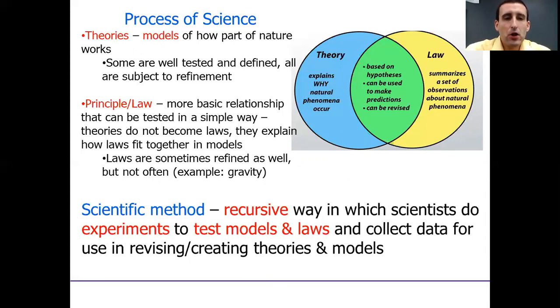So the principles and the laws rarely change, but the theories, which are more general and are trying to explain a large area of the universe instead of just one tiny little corner of it, those are much more prone to change. Theories do not become laws, and laws were not once theories. That's not the relationship. I still think we get confused because we all watched Schoolhouse Rock in grade school about how a bill becomes a law. And that's true. Bills become laws in Congress, but theories do not become laws. That's not how it works in science. But it is recursive. We go back and forth, around and around, testing the models, trying to get them stronger and more reliable, so that we can understand the world better.